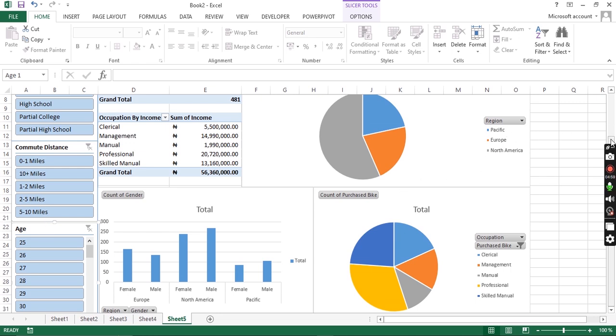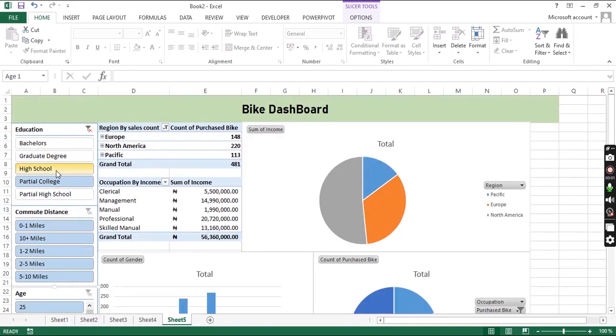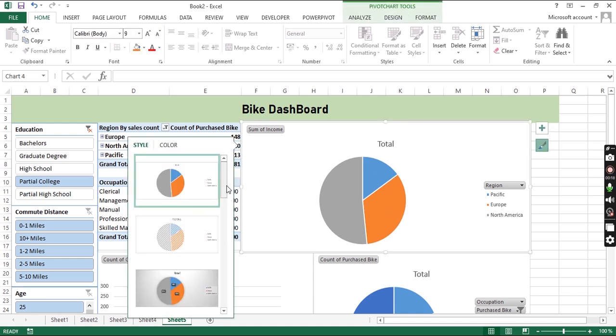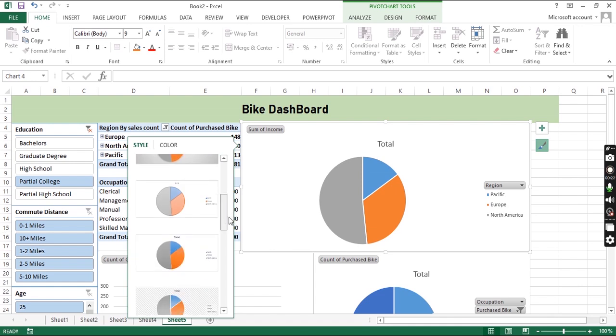Then we now put age. And I was now telling, so we can perform our slice change. The slicer is like adding more features into our data set, or into our dashboard. So let me first of all style this to have our figures showing, so that when we slice, it can make sense.